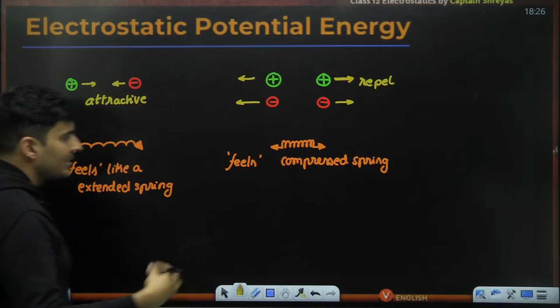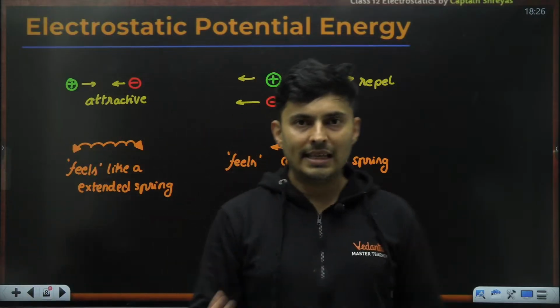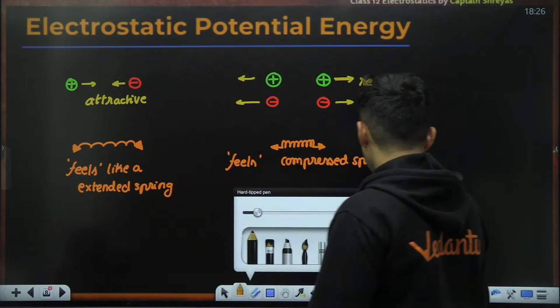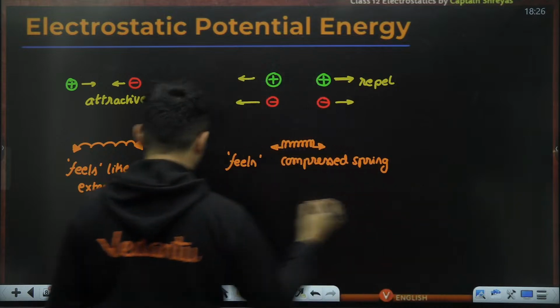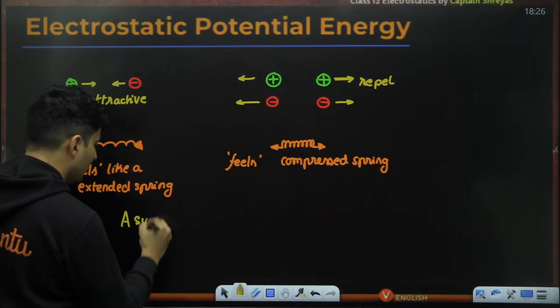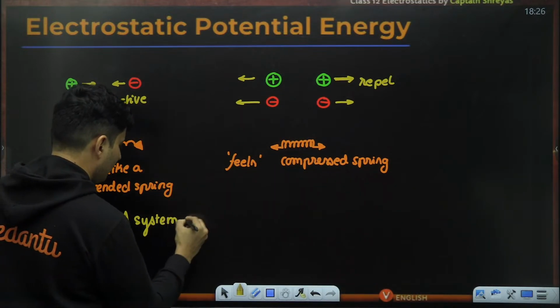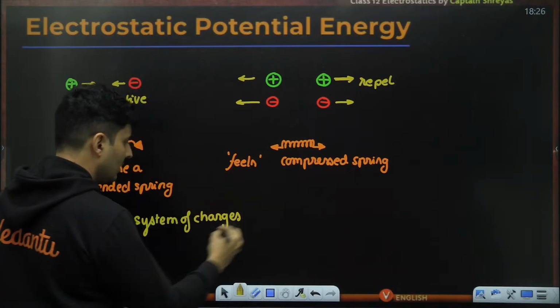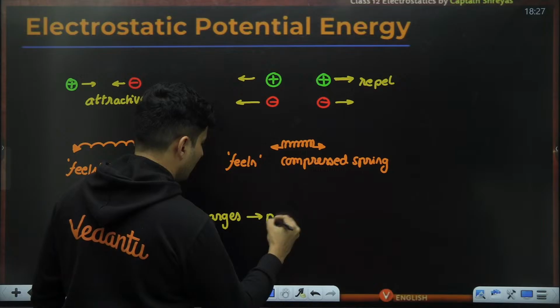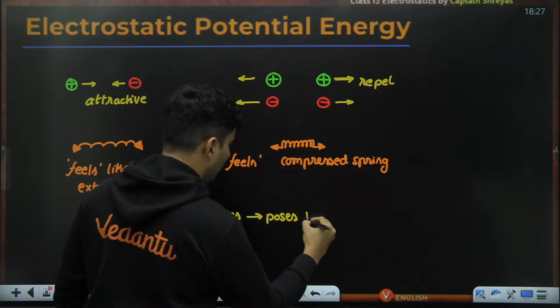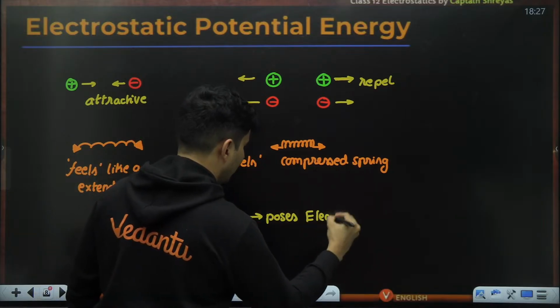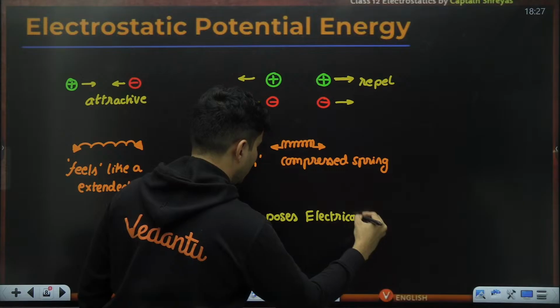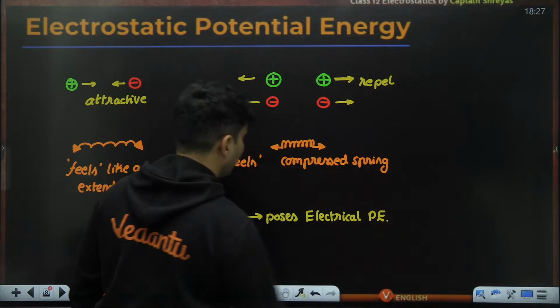So this feeling is enough for me to realize that a system of charges possesses electrical potential energy.